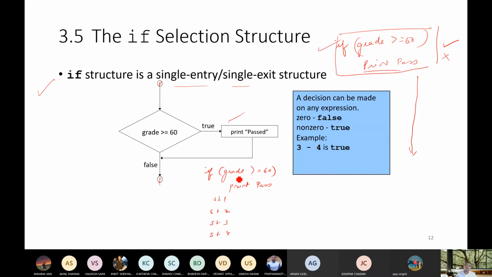So if this condition is true, then pass, and statement 1, statement 2, statement 3 will be executed. If the condition is false, then this statement will not be executed. Only statement 1, statement 2, statement 3, and so on will be executed. So this is the if structure with a single entry and single exit point.